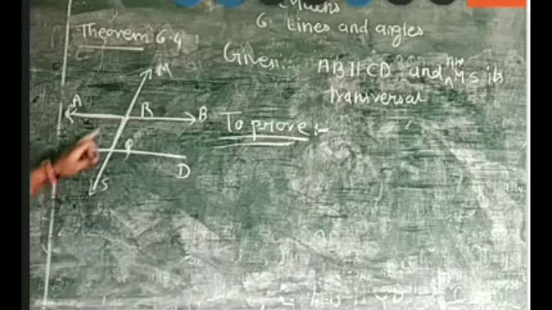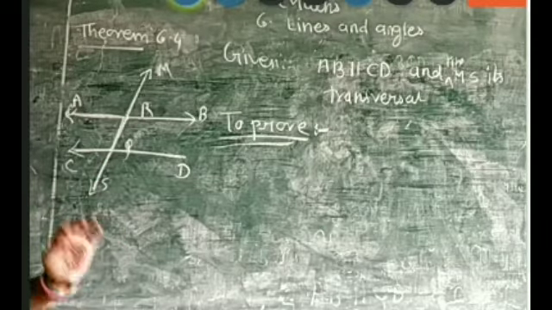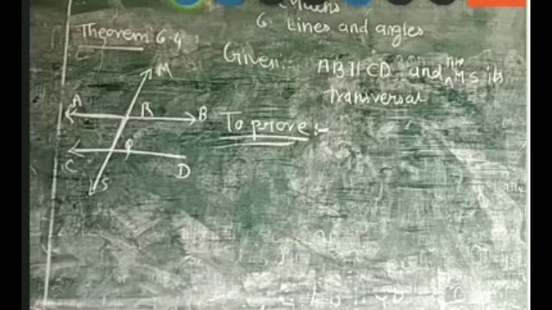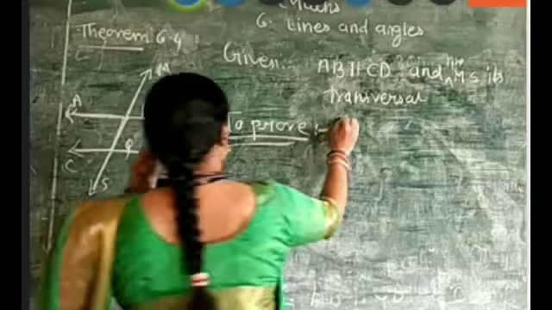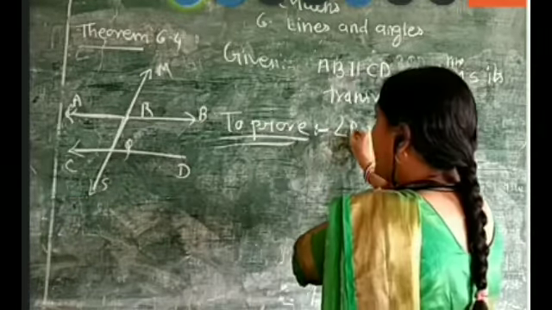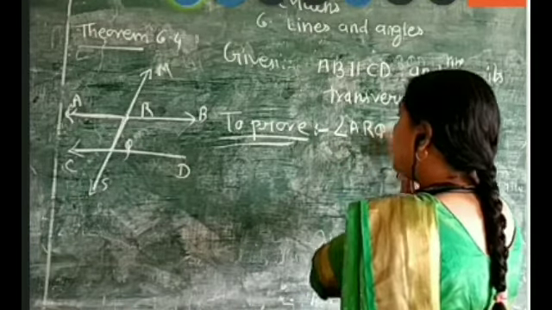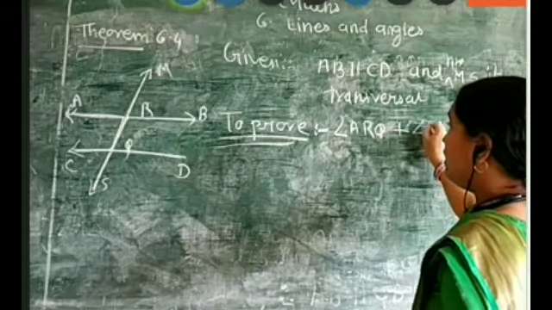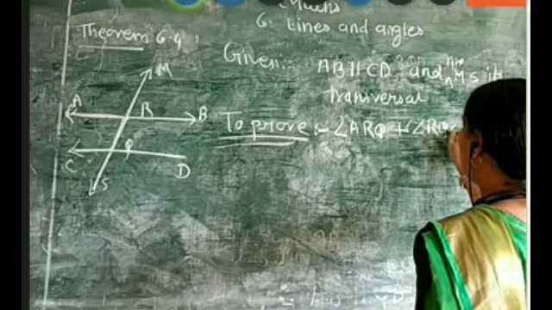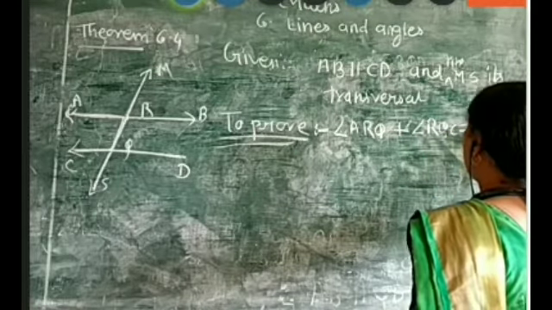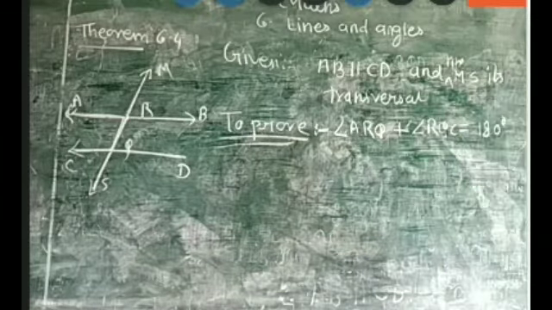So we have to prove that their sum is equal to 180 degrees. Right here, angle ARQ plus angle RQC equals 180 degrees. Okay, this we want to prove.